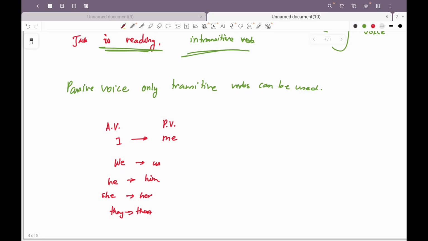Another thing that will change is sometimes there will be a change in the tense format that is being used. Why? Because we are using the auxiliary verb and then we are using the past participle. So these are the things that you have to consider, especially when you are talking about the active and the passive voice.